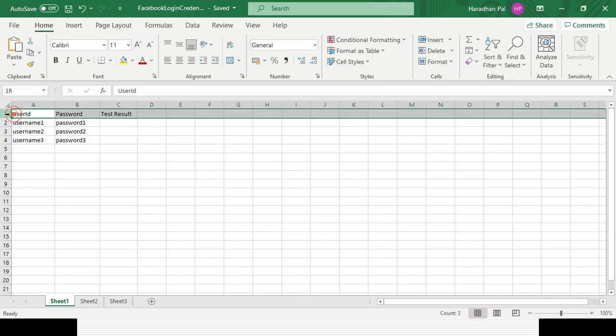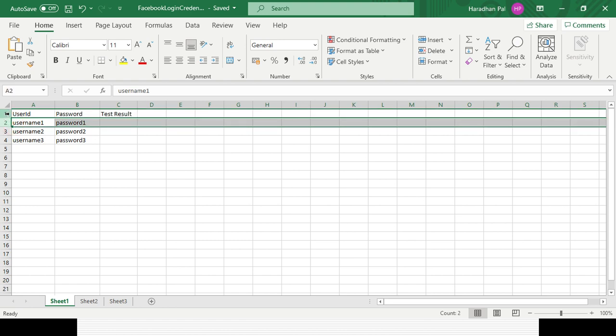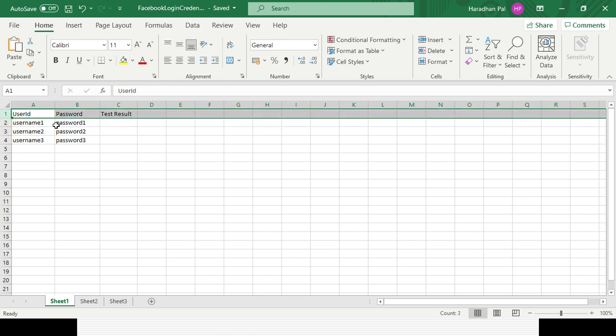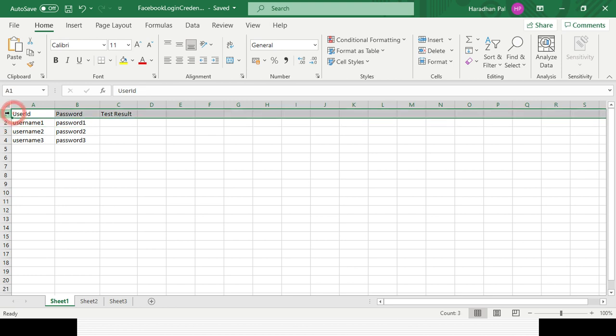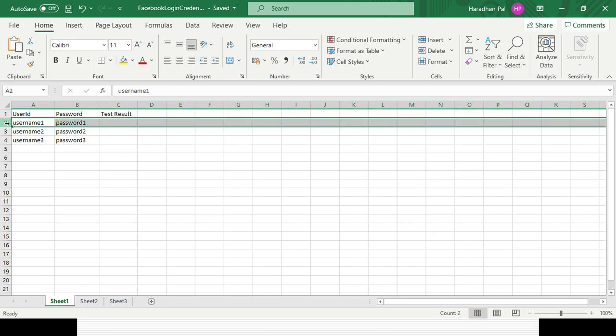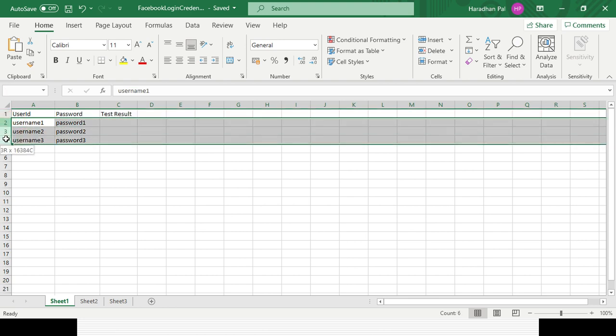So here I will be iterating from here, because my first row is my header. Definitely I don't want to iterate it, right? So suppose I am using variable i, j, k, I will be iterating for i equal to 1 instead of 0, because my 0th row is my header. I don't want to iterate it. So I will be iterating 0, 1, and 1, 2, and 3.